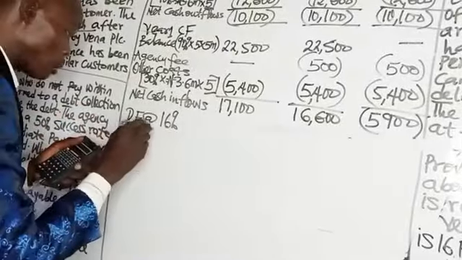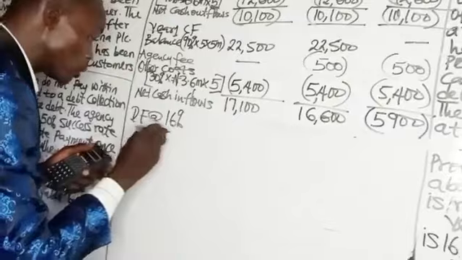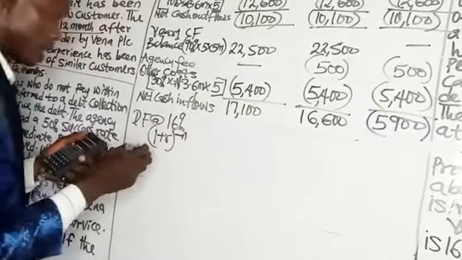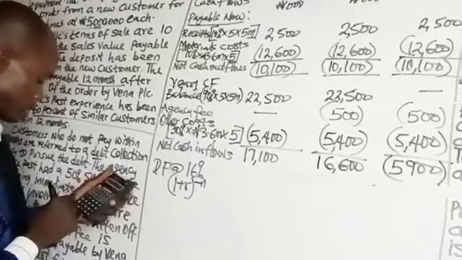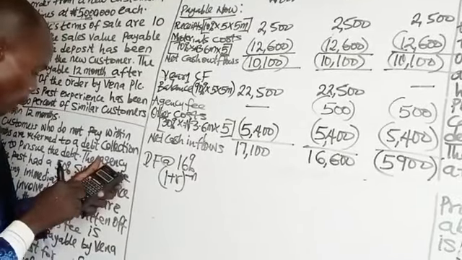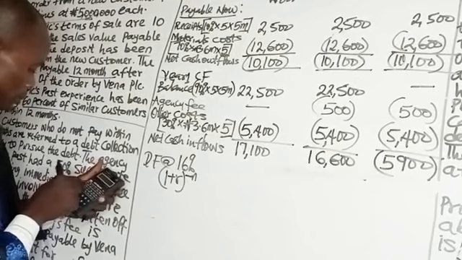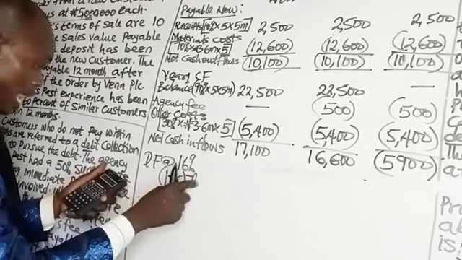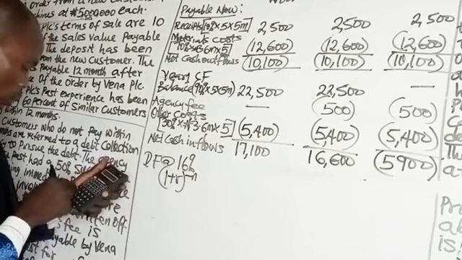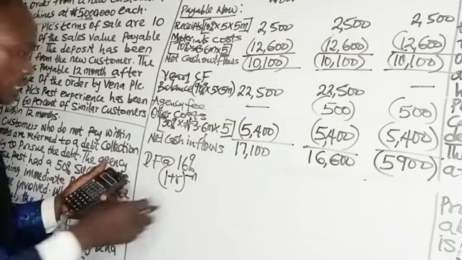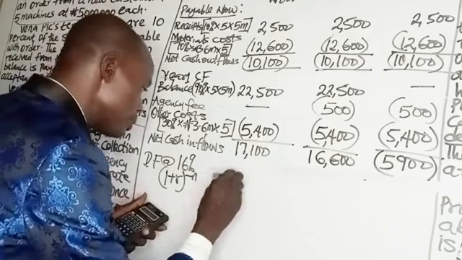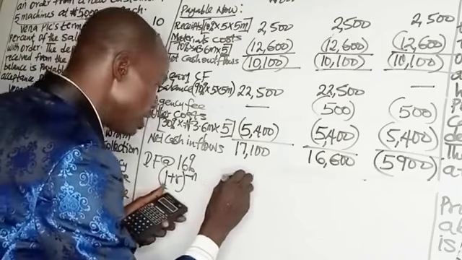Remember, to calculate the discount factor, 1 plus R raised to the power minus N. If R is 16%, which is 1.16, 1.16 raised to the power minus N. N is 1. Raised to the power minus 1, that gives us 0.862.